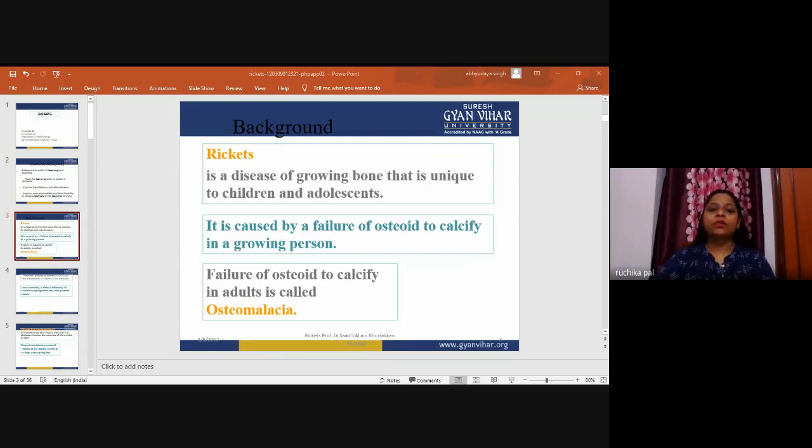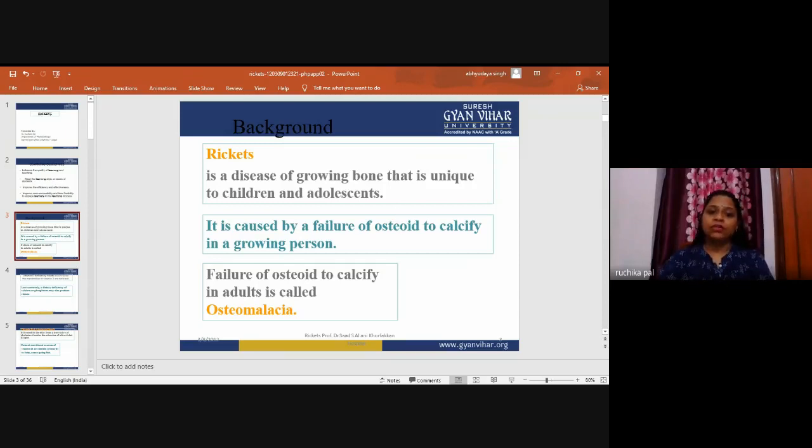So rickets is a bone disorder. It is caused by deficiency of vitamin D, calcium or phosphate. It is a disease of a growing bone that is unique to children and adolescents. So rickets mainly affects children and adolescents. It is caused by failure of osteoid to calcify in a growing person. Failure of osteoid to calcify in an adult is called osteomalacia.